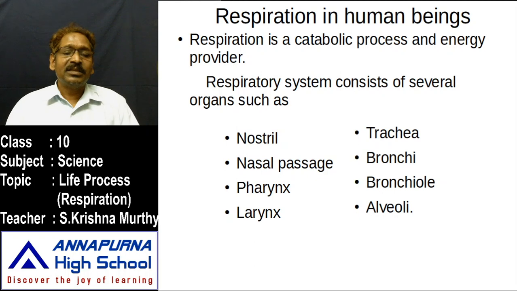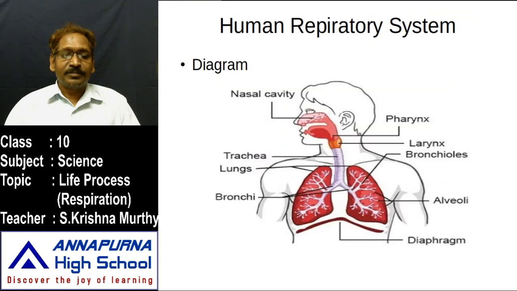Along with this, one membrane separates the chest cavity and the stomach; that is called the diaphragm. So the respiratory organs are the nostril, nasal passage, pharynx, larynx, trachea, bronchi, bronchioles, alveoli and diaphragm.